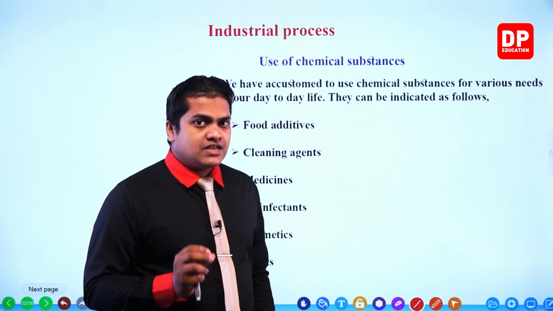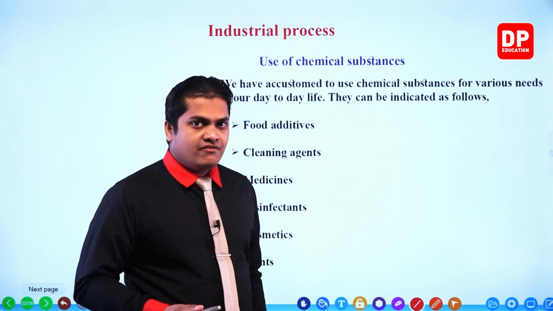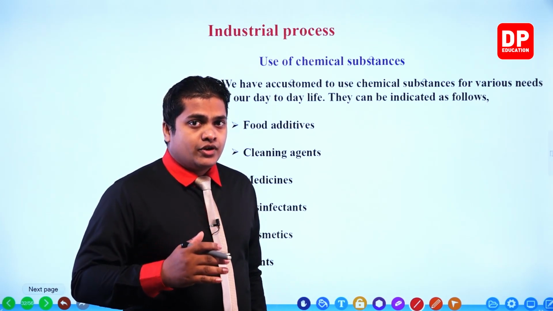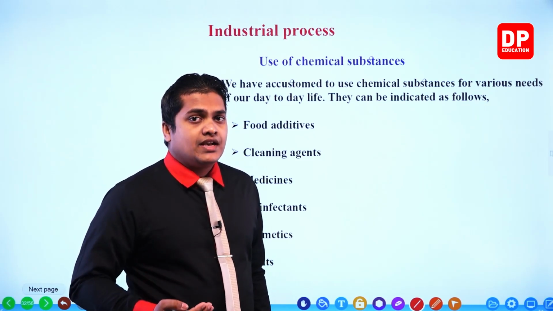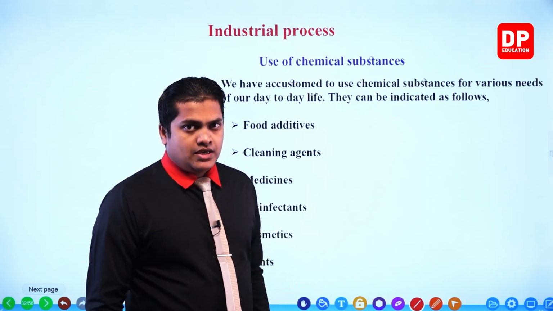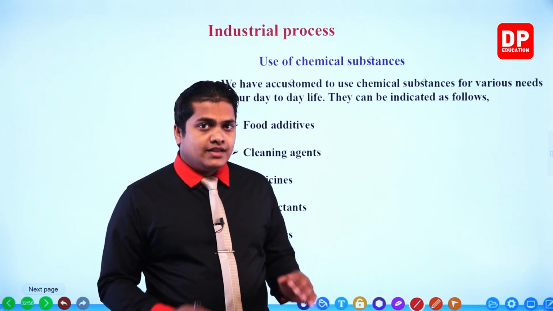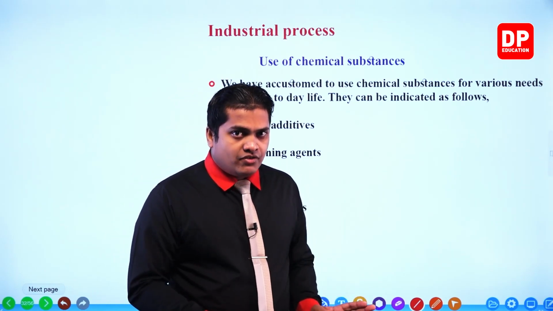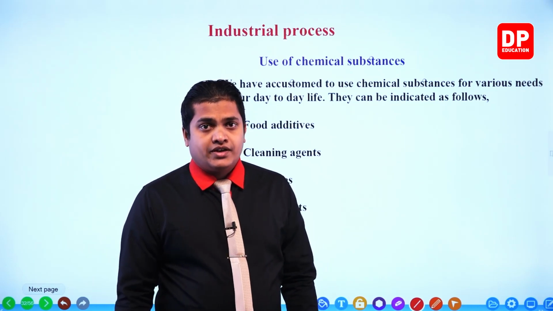You know that food additives are the ones which we add to the food in order to enhance the flavor, or in order to increase the lifespan of the food, and in order to enhance the color and other physical factors. So there are several food additives, and there are natural food additives and also chemical food additives.